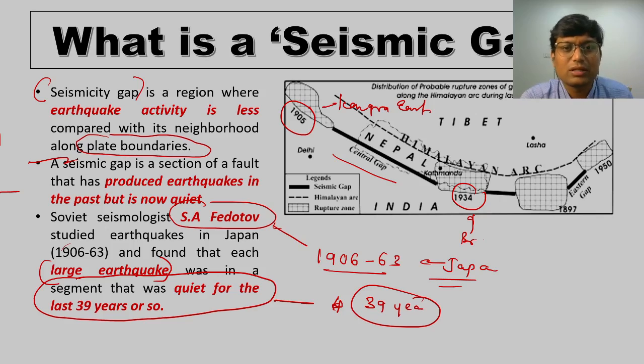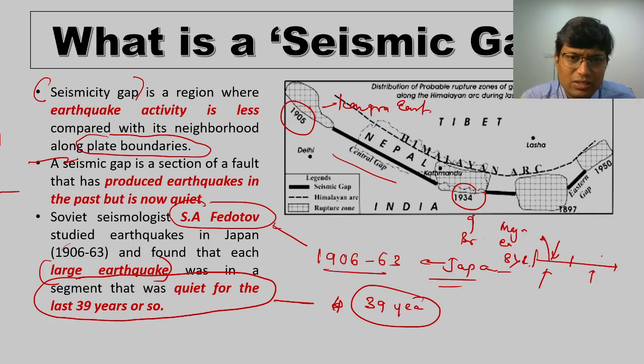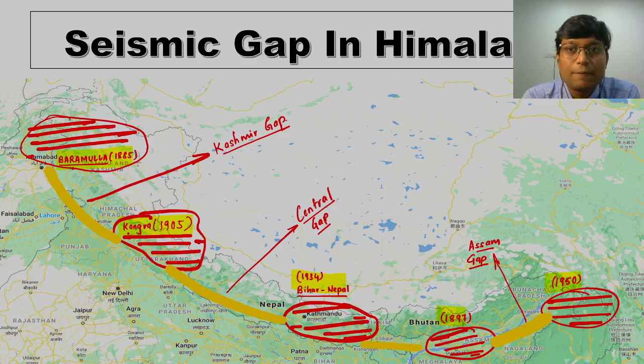It is very natural that along the plate boundaries there are particular segments where stress builds up, and that stress is released in the form of a major earthquake, of more than 8 on the Richter scale. There are also regions where stress is continuously building up but hasn't yet been released, and as a result there is a high possibility of an earthquake along those regions where there were no earthquakes in the recent past. That is what was suggested by S.O. Fedotov. Now we will see what the seismic gaps in the Himalayas are.